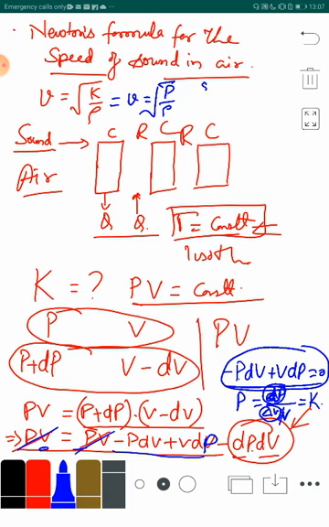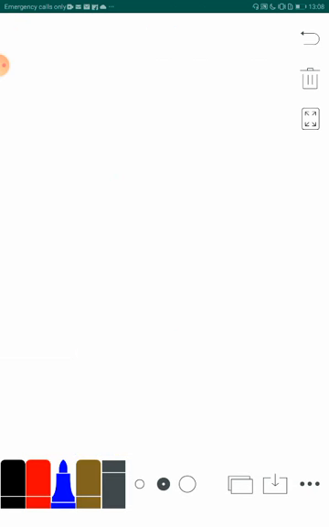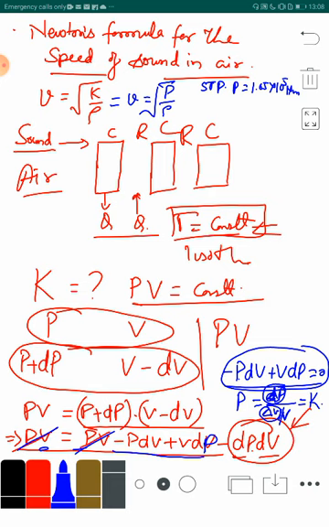At standard temperature and pressure, P is nothing but 1.05 into 10 to the power 5 Newton per meter square. And density of the air is 1.293 kilogram per meter cube.